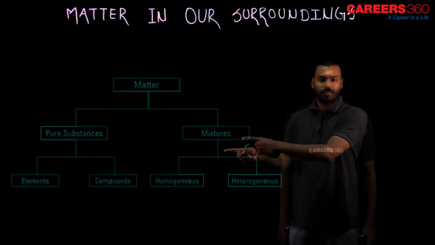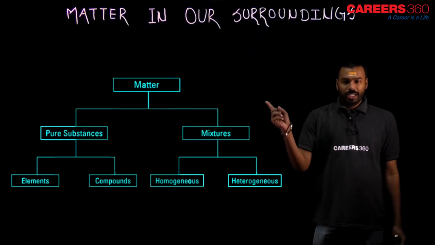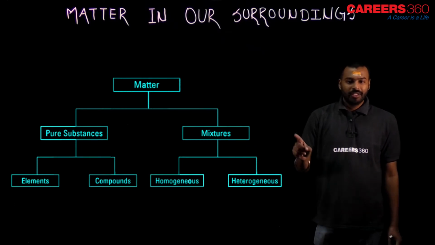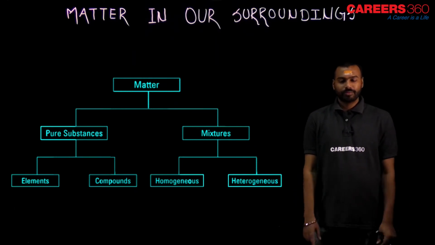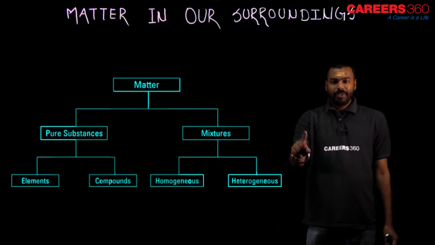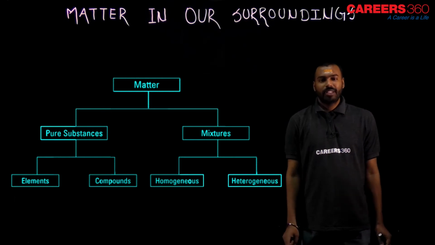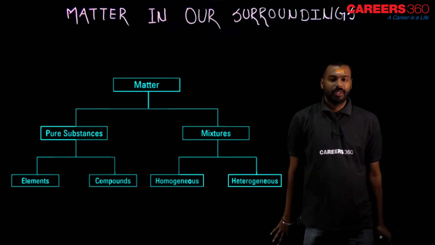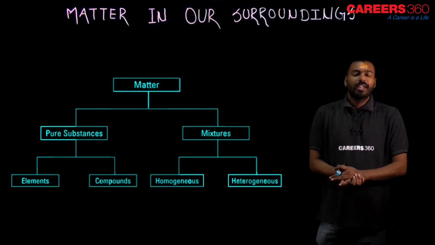Now dear students, you can see matter has two types. One is pure substances and the other is mixture. Mixture is not pure, it is impure only. Now mixture has two types, that is homogeneous and heterogeneous, and pure substances have two types, that is elements and compounds. Yes, I will define each and every topic.